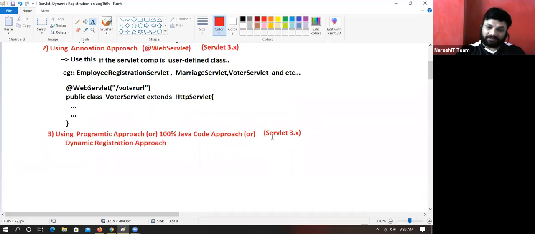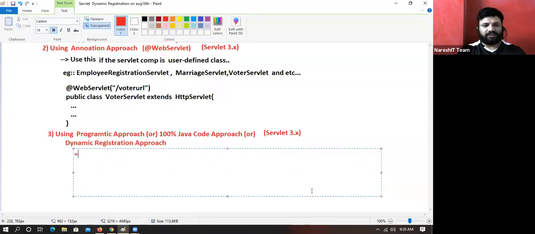But from same 3.x version, we have this one also. Here we need to use SC. SC means servlet context. You know, na?